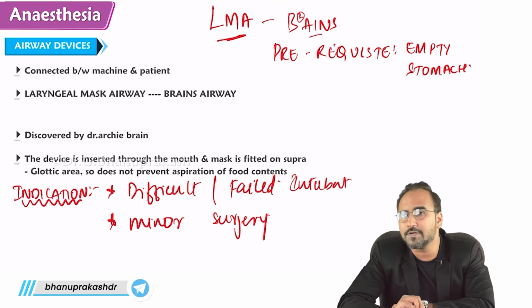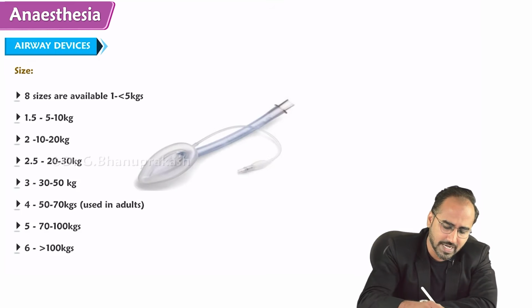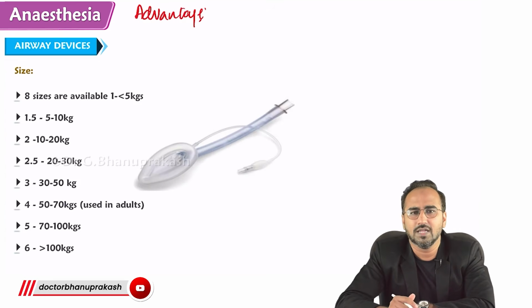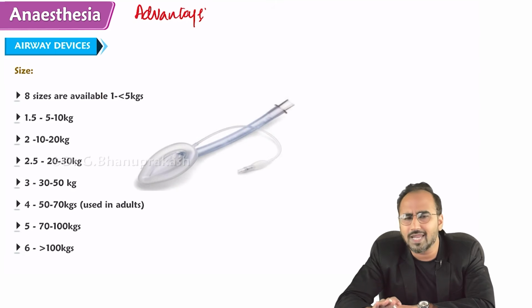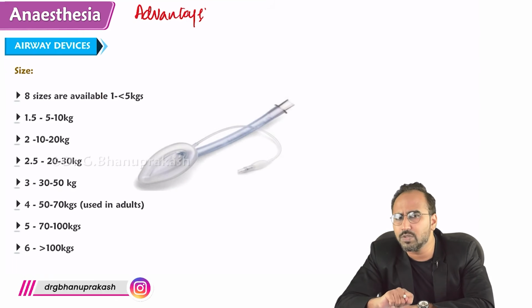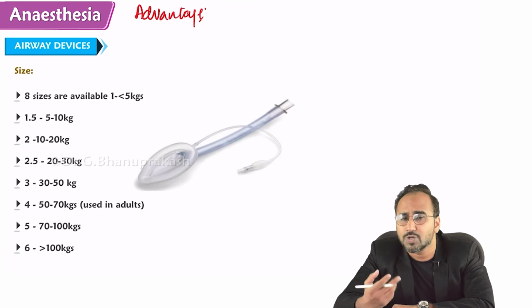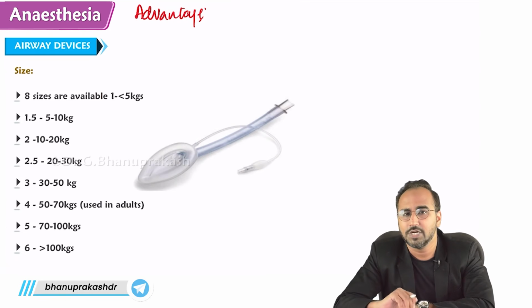After the indication, what we need to remember in the LMA is what? What is the advantage of using this LMA? Before going to the sizes and all, what is the advantage, guys? Come on. The advantage is, remember, LMA is a device that is very easy to put. You do not require a laryngoscope and all. Even if you have never used an LMA, it's my guarantee that you can put an LMA easily in a patient. Why? Because it does not require any skills. I'm not telling that you guys are not skilled. I'm just telling that it doesn't require any skill to put an LMA.